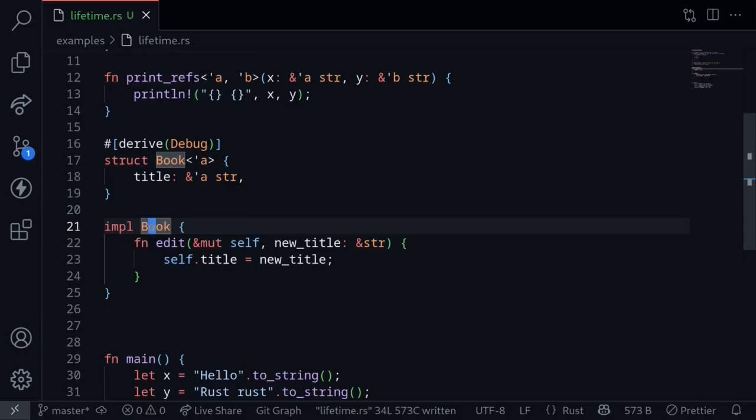How about on a method? Let's say that the Book has a method called edit, which will allow us to update the title. Since the title is a string slice, it needs a lifetime annotation.